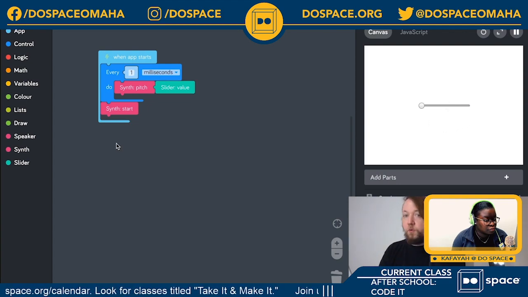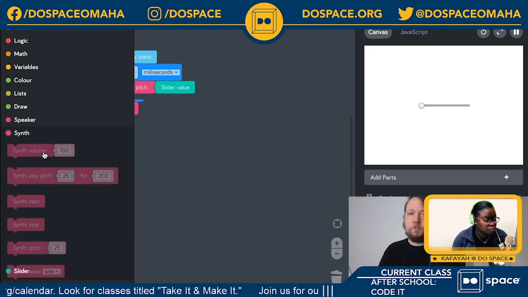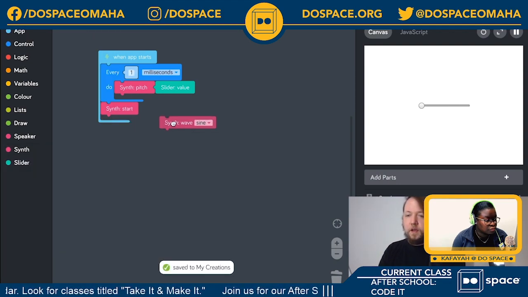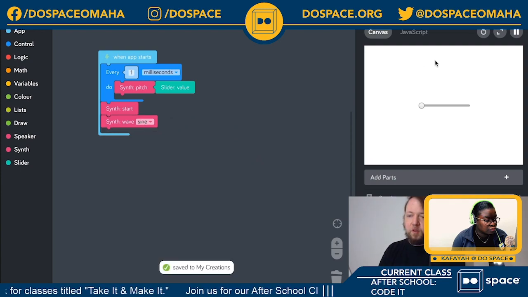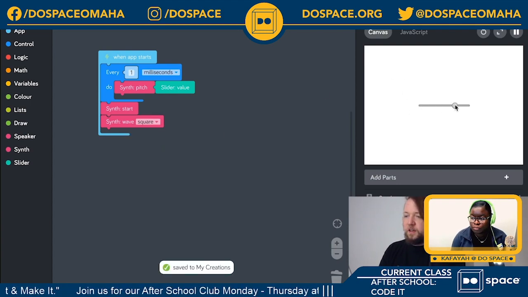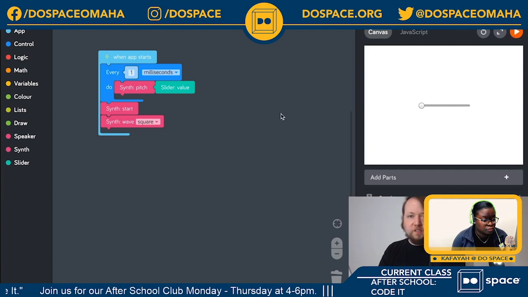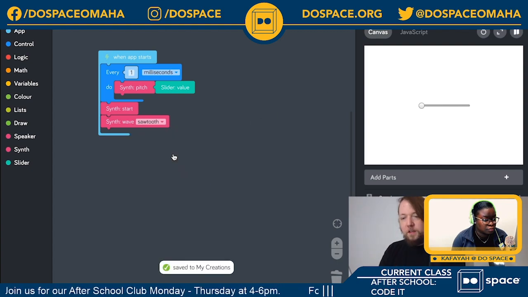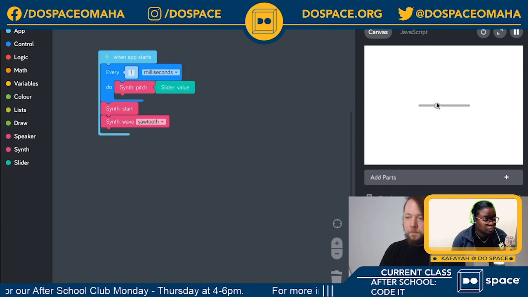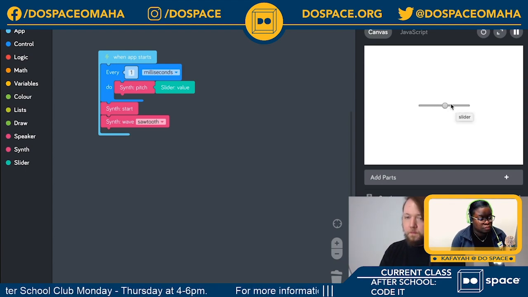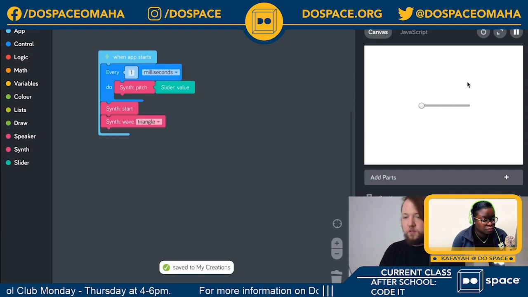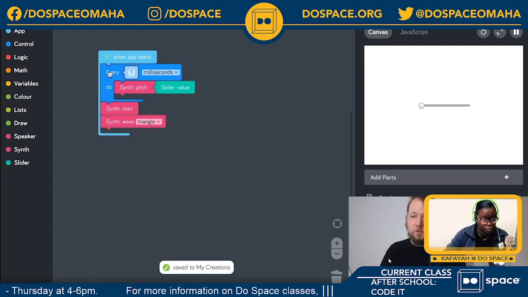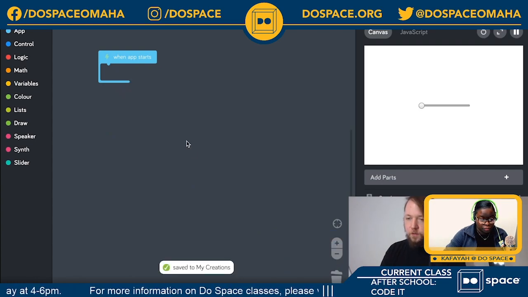You can also change the type of wave the synthesizer uses, which will make it sound different. So if we open up the synth tray again and drag in the synth wave block, the normal one is a sine wave. There's also a square wave that sounds like an annoying buzzer, I guess. There's also a sawtooth. And finally, triangle. So I'm just going to drag these to the trash to get rid of that code.